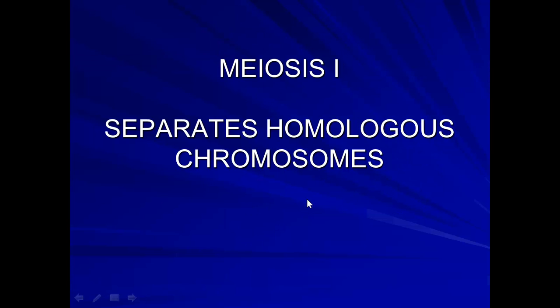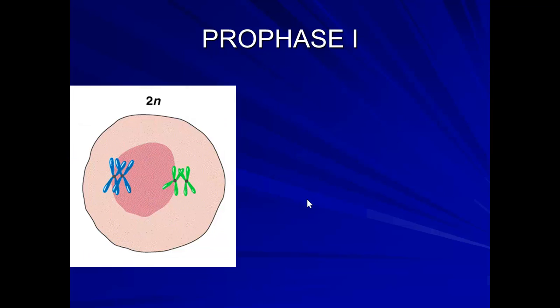Meiosis 1 separates homologous chromosomes. Remember, we said meiosis goes through 2 steps, Meiosis 1 and Meiosis 2. So here is prophase 1. Just like in mitosis, where you had the chromosomes forming and the spindles forming. Right now you see the chromosomes sitting there, but these are homologous chromosomes, meaning they have this chromosome and then a copy right next to it.